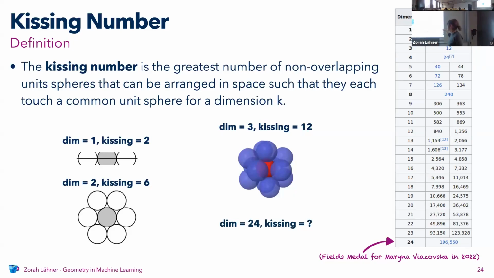And what's interesting is that the exact number is actually not known for a lot of dimensions. But for some reason, for 24, it's known. And this is actually quite a recent result. In 2022, there was a Fields medal for this result, also because the proof was very, very elegant. It's actually much shorter than for dimension 3. But I don't know why.